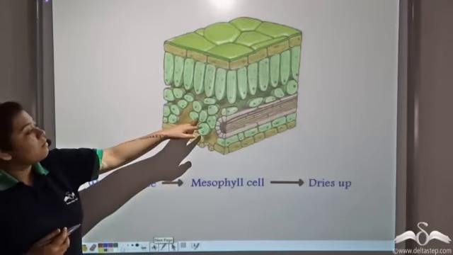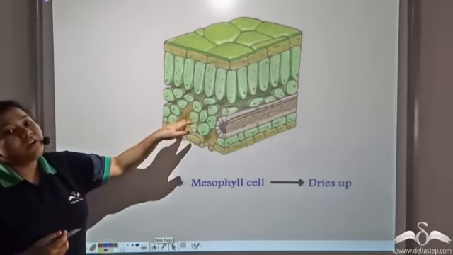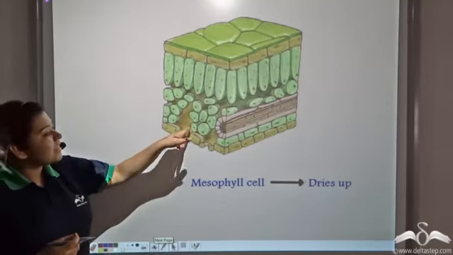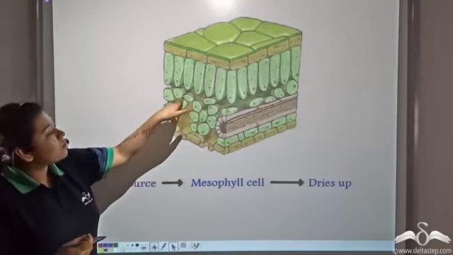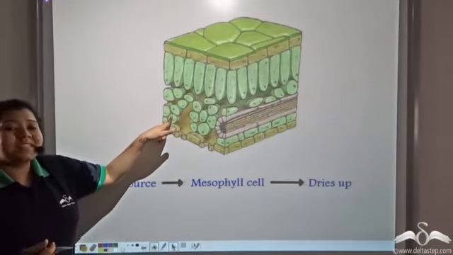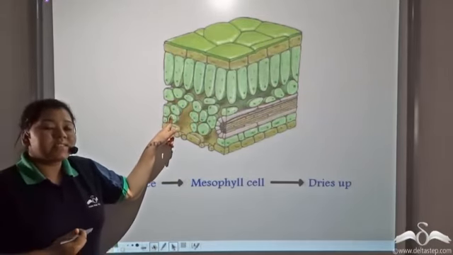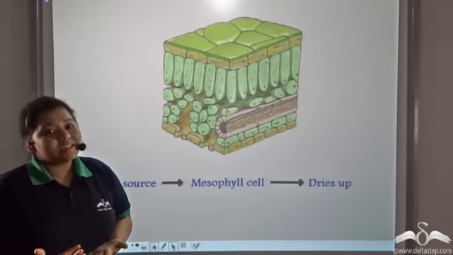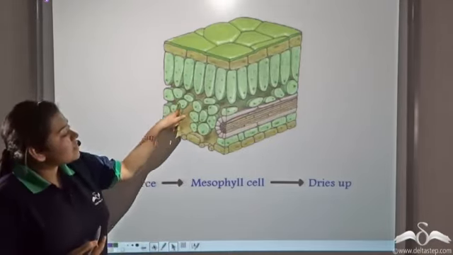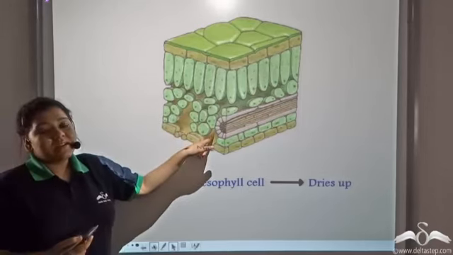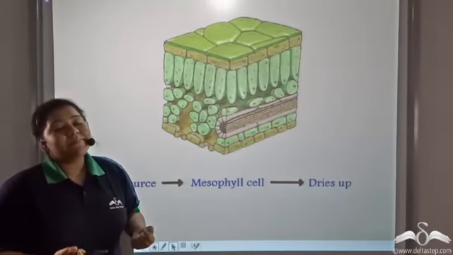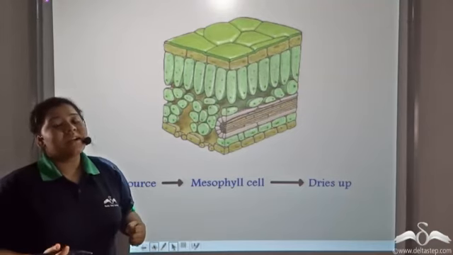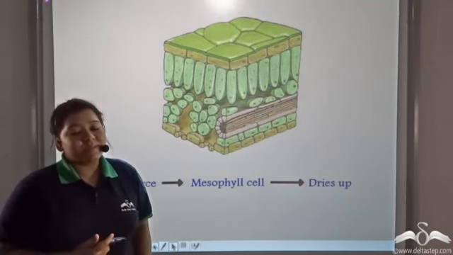Now, what is the water source of this stomata? Well, definitely, the cells that surround the stomata, known as the mesophyll cells, are the source. But when water is lost during transpiration, these mesophyll cells dry up. So, how does it replenish itself? How does it take back the water that is lost during transpiration?